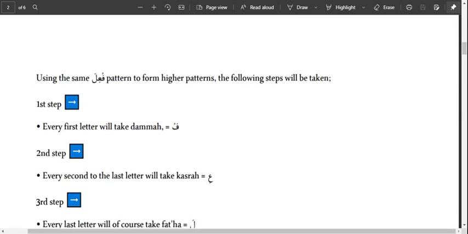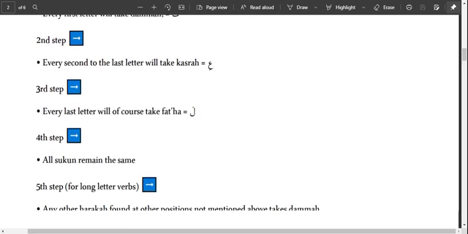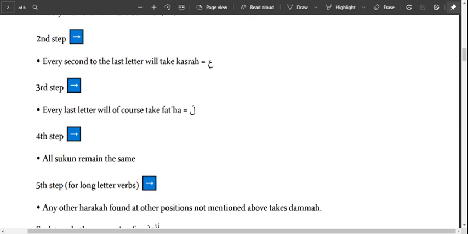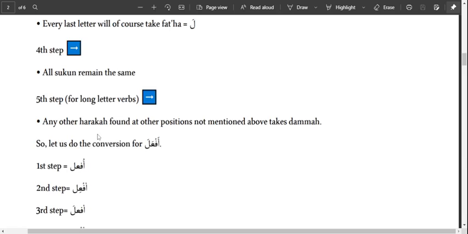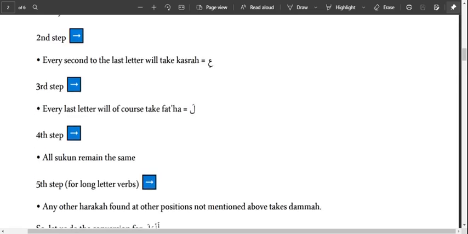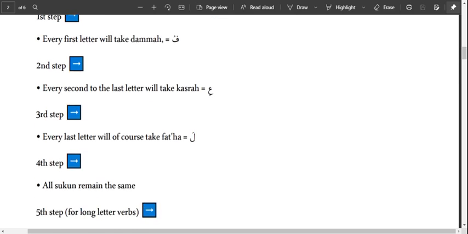So using the same pattern formula, the following steps should be taken. The first one, the fa al-fi'l should take damma. The very first letter of the verb should take what? Damma. Then the second letter should take kasra, while the third letter takes what? Fatha. That is for three-lettered verbs. Then we repeat the same thing for higher ones. So first, fa al-fi'l takes damma, ain al-fi'l takes kasra, and lam al-fi'l takes fatha. That's the first three steps.